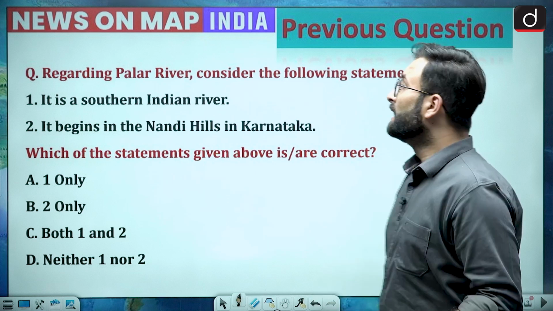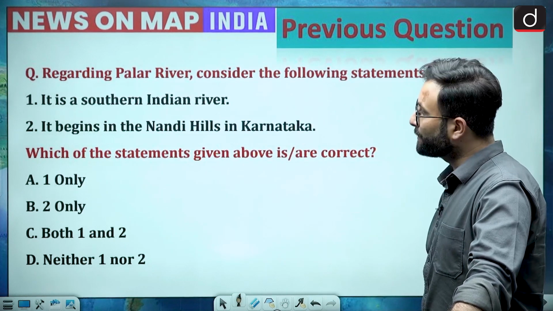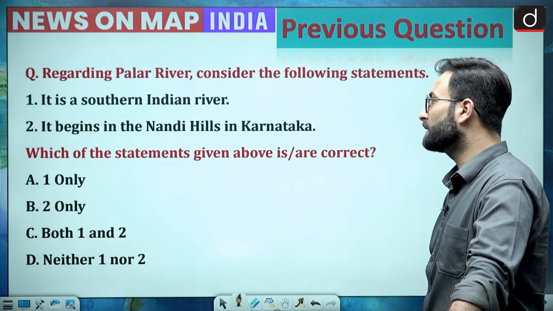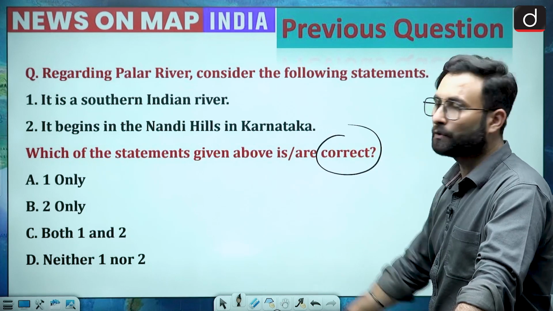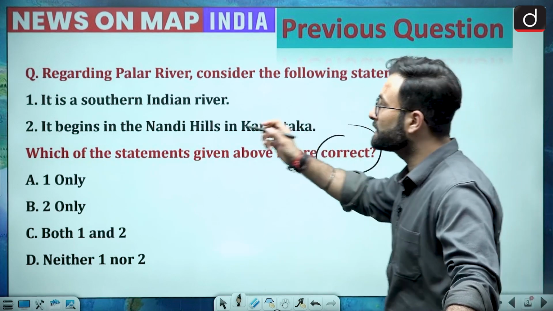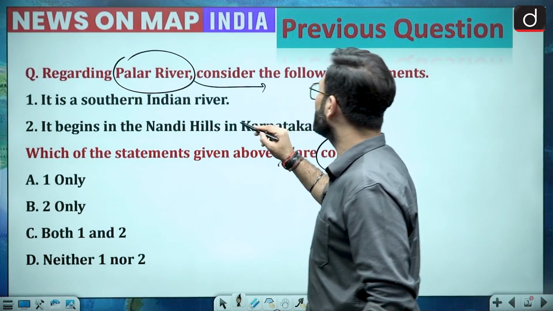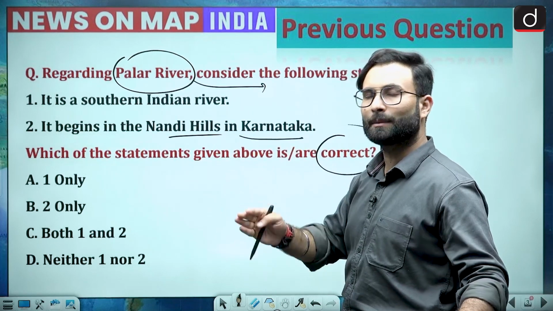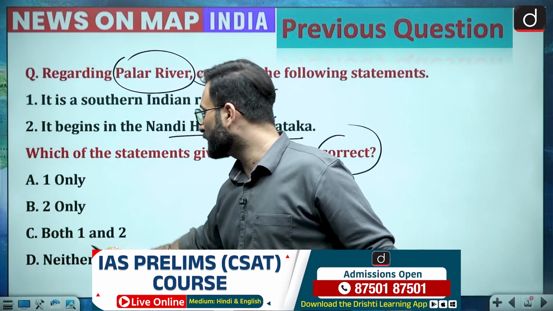The question was regarding Palar River. Consider the following statements. Statement 1: it is a southern Indian river, and second: it begins in the Nandi Hills in Karnataka. You have to choose the correct statements. The first statement says it is a southern Indian river. That is true because Palar River originates in Nandi Hills in Karnataka, flows in that particular region and ultimately goes to the Bay of Bengal. So both statements here are correct. Option C would be the right answer.